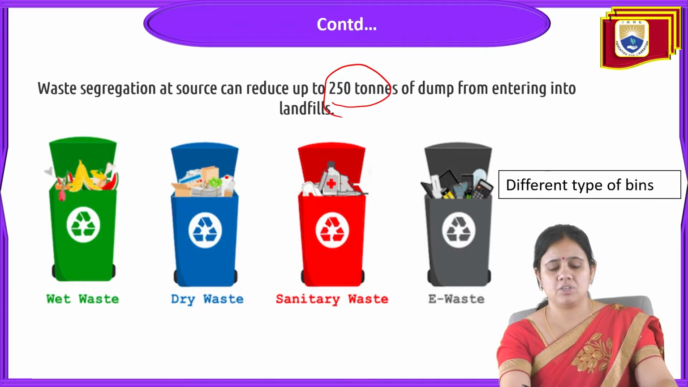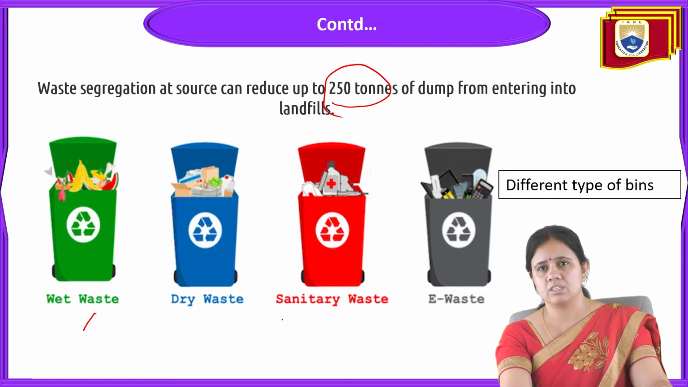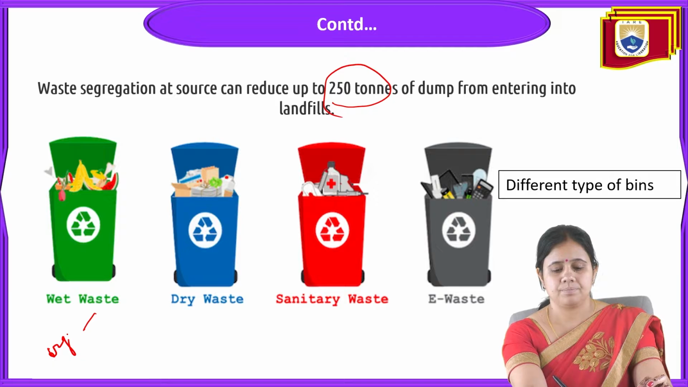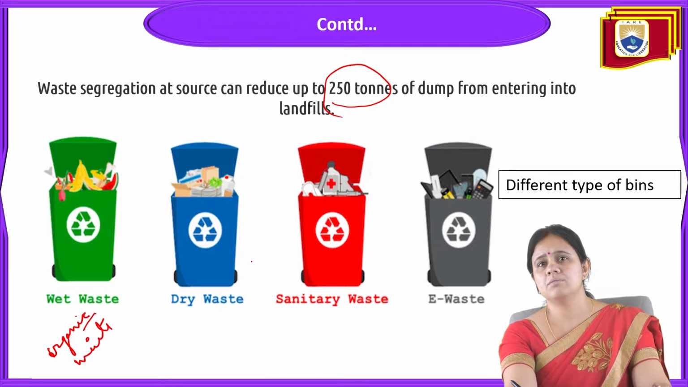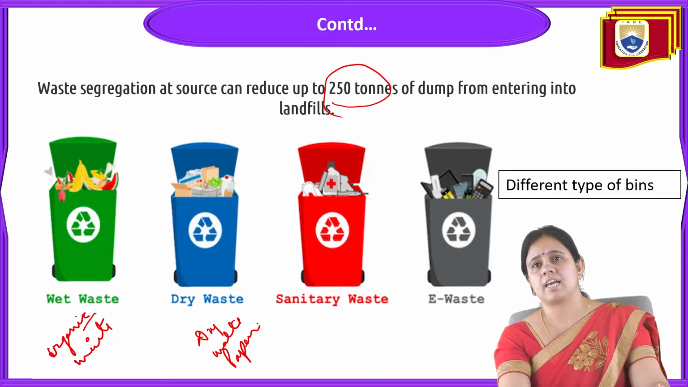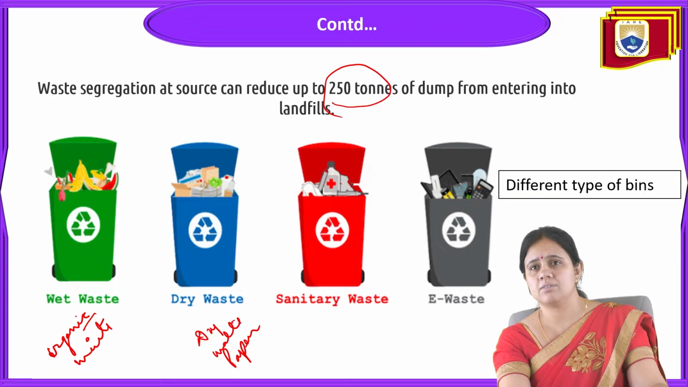And you can see these pictures of different colors. A color code is there for every type of waste. The green color is for wet waste, which refers to organic waste. Blue bins refer to dry waste, like paper waste, recyclable or non-recyclable waste. Next is the red bin, which is for sanitary waste, meaning waste obtained from household activities, hospitals and so on.